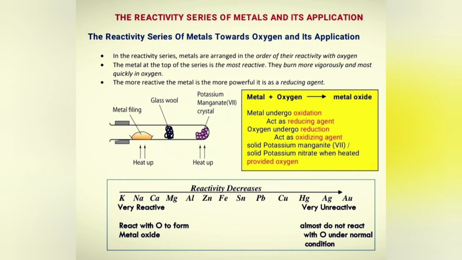Its oxidation number increases from 0 to a positive value. Oxygen undergoes reduction to form oxide ions. Its oxidation number decreases from 0 to -2. Metal acts as the reducing agent while oxygen gas acts as the oxidizing agent in the formation of metal oxide.